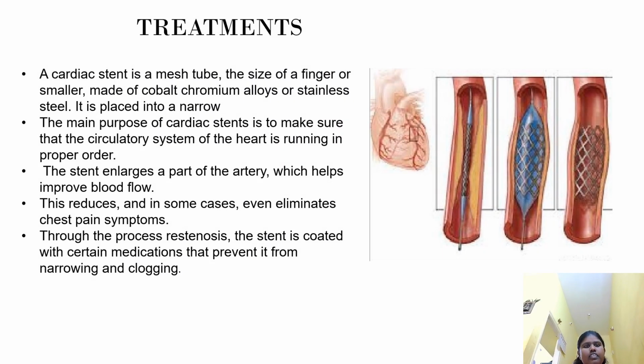Treatments for that. A cardiac stent is a mesh tube the size of a finger or smaller, made of chromium alloys or stainless steel. It is placed into a narrowed artery. The main purpose of cardiac stents is to make sure the circulatory system to the heart is running in proper order. The stent enlarges a part of the artery, which helps improve blood flow. The stent is coated with a certain medication that prevents the artery from narrowing again.